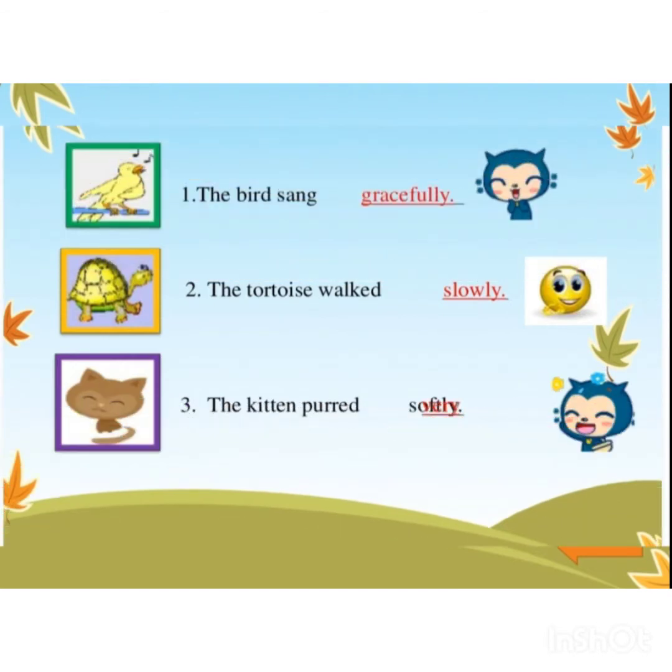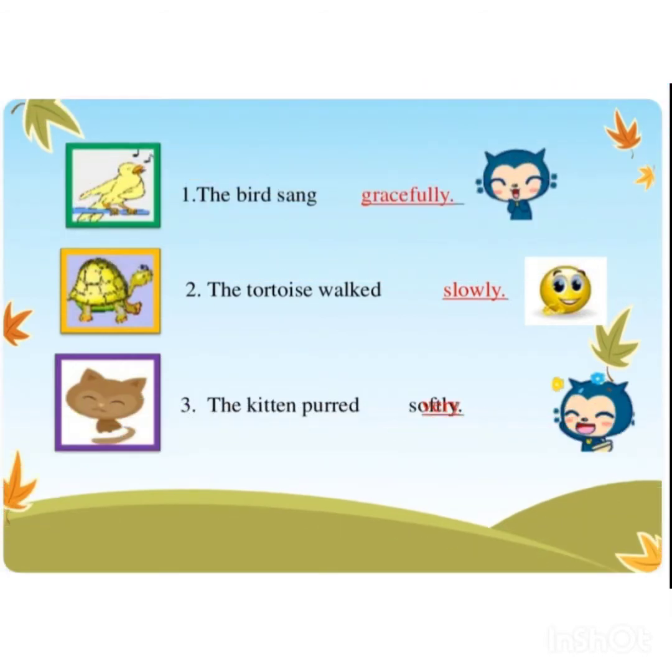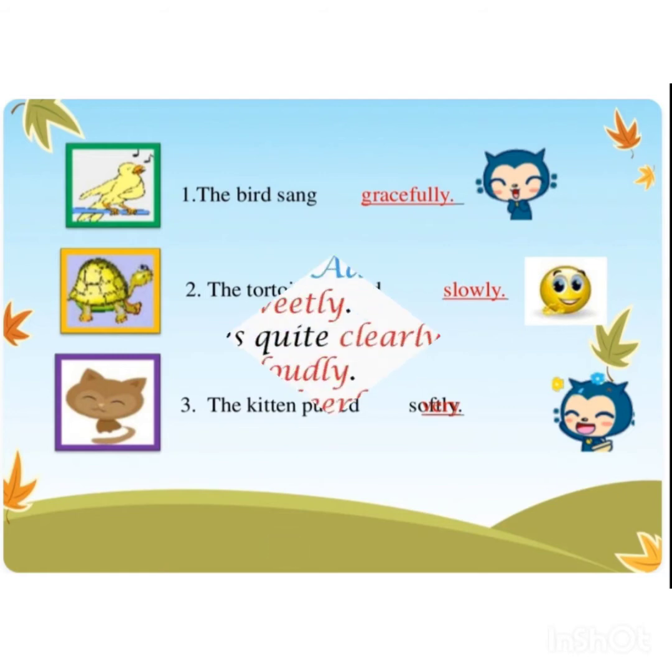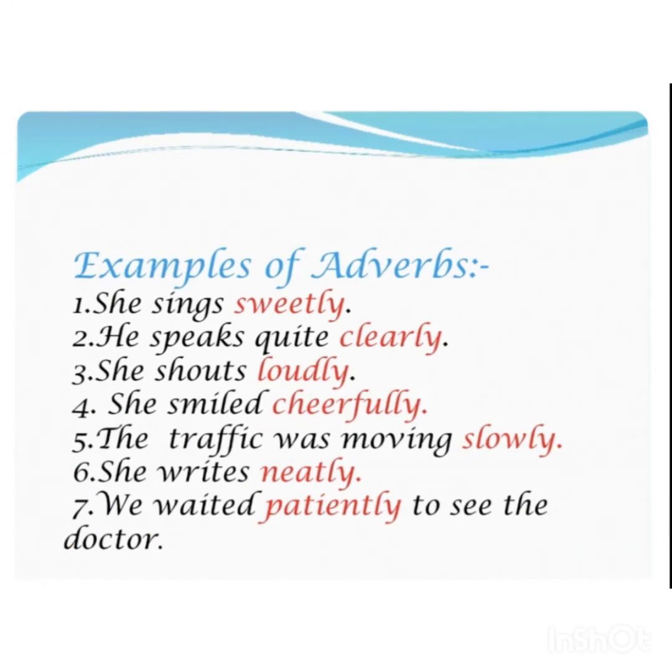See some more examples. The bird sang gracefully. So, sang here is the verb and gracefully is the adverb. The tortoise walked slowly. Slowly is an adverb which is giving us additional information about the walking of the tortoise. The kitten purred softly. So, how did he purr? Softly. Softly is an adverb here.